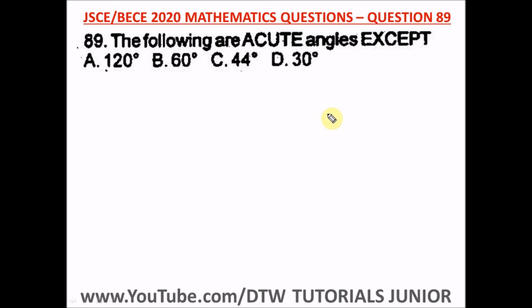Question 89 of the Junior WAEC 2020 Mathematics Past Question, that's your BECE exam. It says the following are acute angles, except. Now what is an acute angle? Acute angles are angles less than 90 degrees.